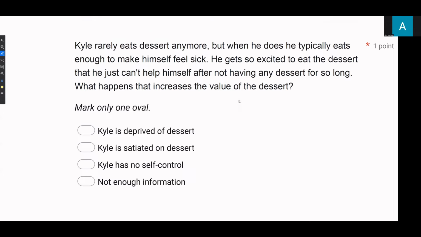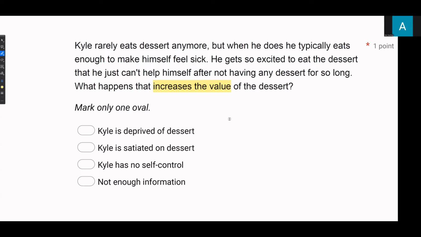If you start getting questions about value increasing or decreasing, you want to start thinking motivating operations. Motivating operations increase or decrease the value of stimuli, the value of consequences. And typically that happens through deprivation or satiation. Now, when we talk about deprivation, what are we talking about? When you are deprived of something, that means you're not getting enough of something. And when you're deprived of something, that thing you're deprived of becomes more valuable.